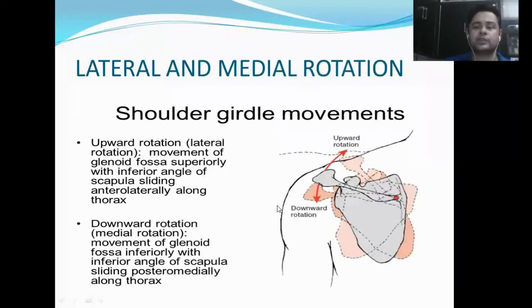Lateral and medial rotation, upward and downward rotation, which is counterbalanced by lower traps and serratus anterior. Upward rotation is the movement of the glenoid fossa superiorly with the inferior angle of the scapula sliding anterolaterally around the thorax, and vice versa in the downward rotation.